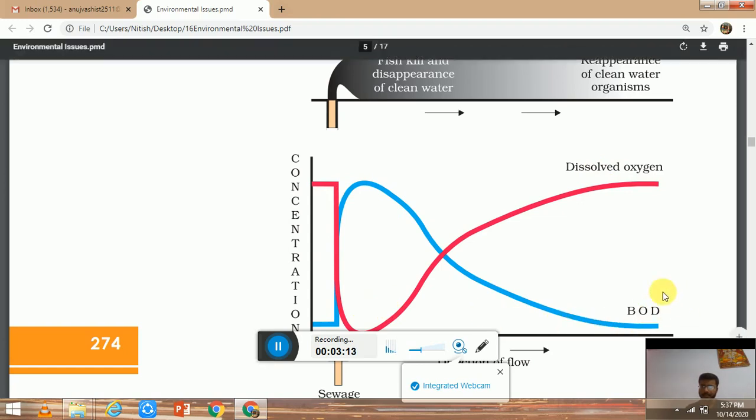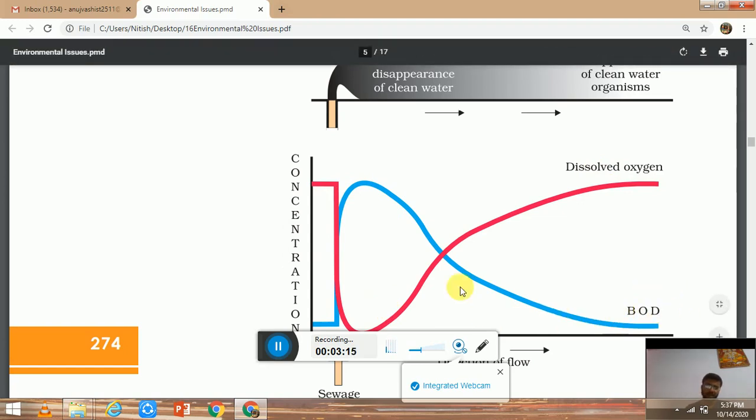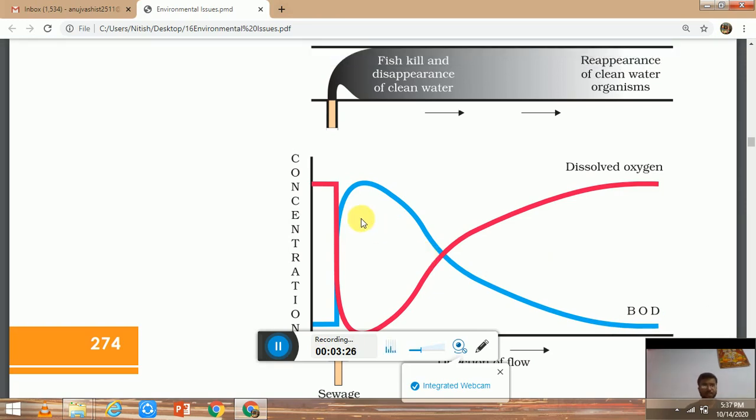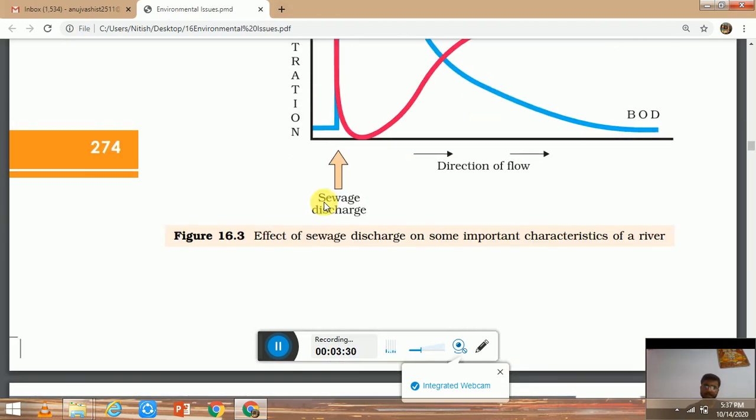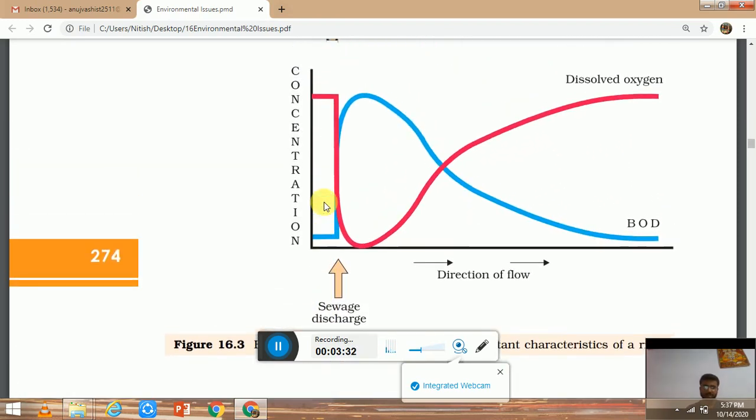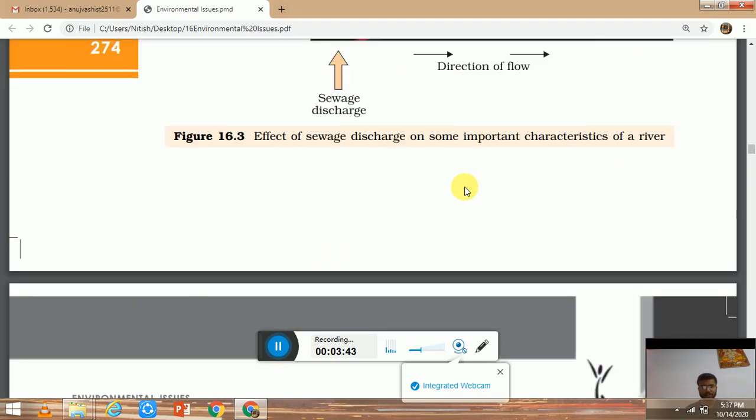And next is BOD. BOD is the biochemical oxygen demand. This is the amount of oxygen needed by microorganisms to degrade organic waste present in the water. As pollution increases, BOD increases. As pollution increases, DO decreases. This is what the graph is showing. Another parameter used in water pollution is COD, which is not given in this graph. COD is the chemical oxygen demand. When you talk about BOD, it is only the organic waste, and when you talk about COD, that includes organic plus inorganic waste.